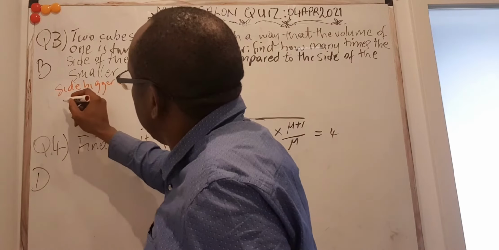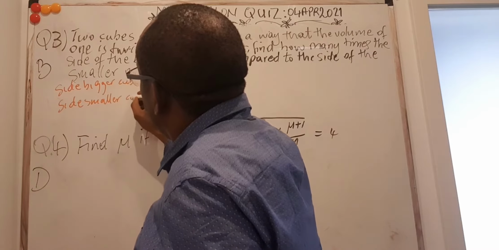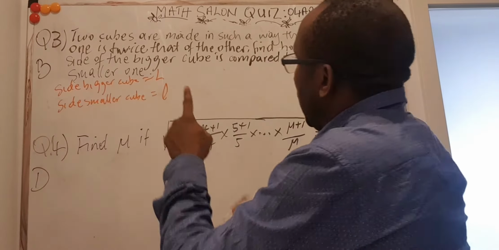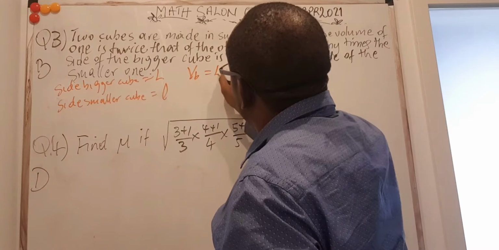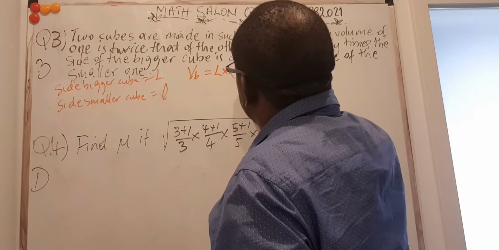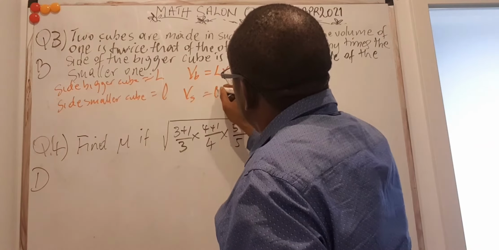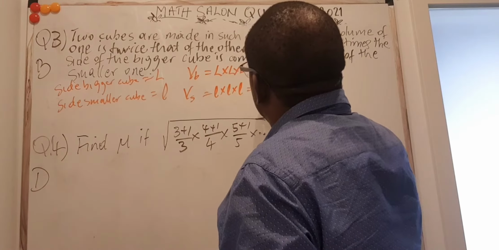If big L is the side of the bigger cube and small l is the side of the smaller cube, we know the volume of the bigger cube is L times L times L, that is L cubed. The volume of the smaller cube is small l times small l times small l, that's small l cubed.